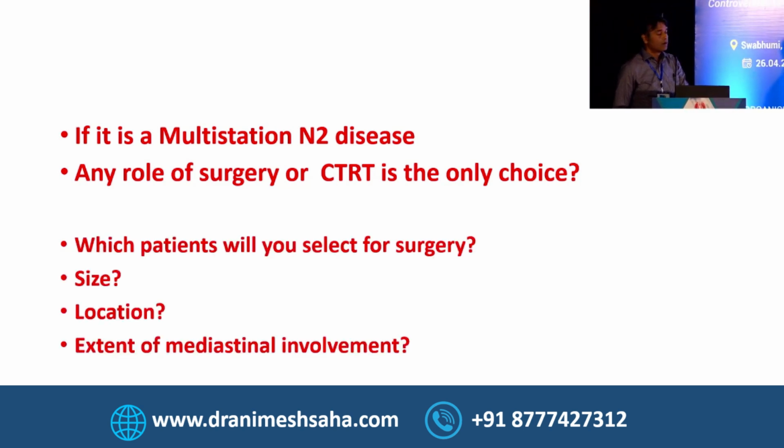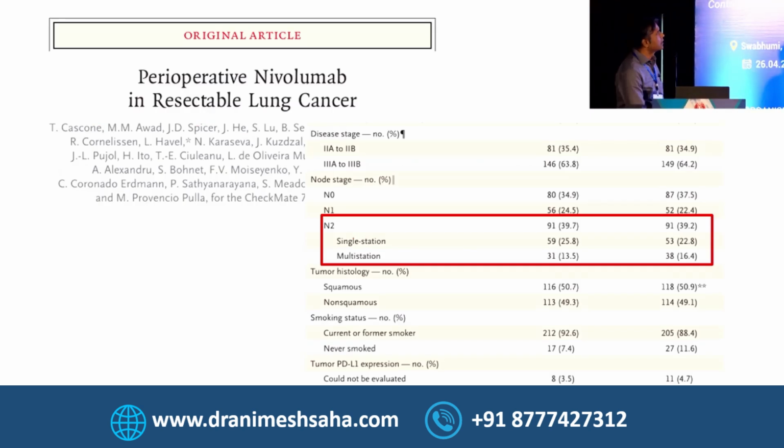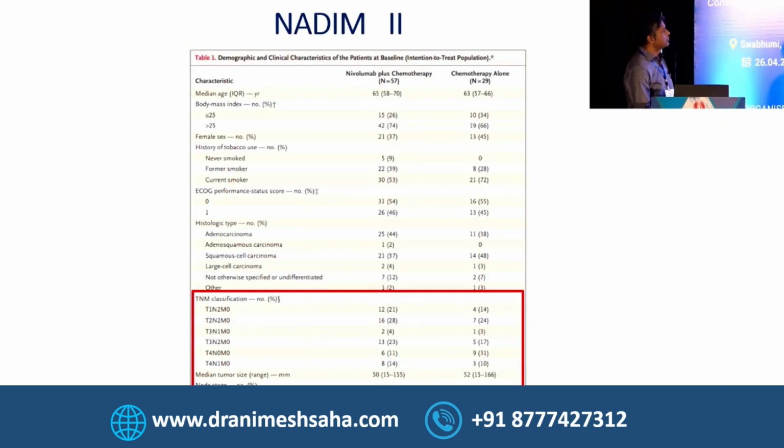But if you see what Dr. Bivas is saying, I am absolutely agreeable with that. See there, it is perioperative chemoimmunotherapy with nivolumab in resectable lung cancer, and you can see here single station was 59 patients and multi-station N2 was 31 patients. So around 13 to 15% of patients had multi-station N2 disease even in this trial. If you see NADIM, this is perioperative. Here also you can see N2 multi-station, 22 patients in the chemoimmuno arm and 11 patients in the chemo arm. So it is not only single station; multi-station N2 were also involved in these trials.